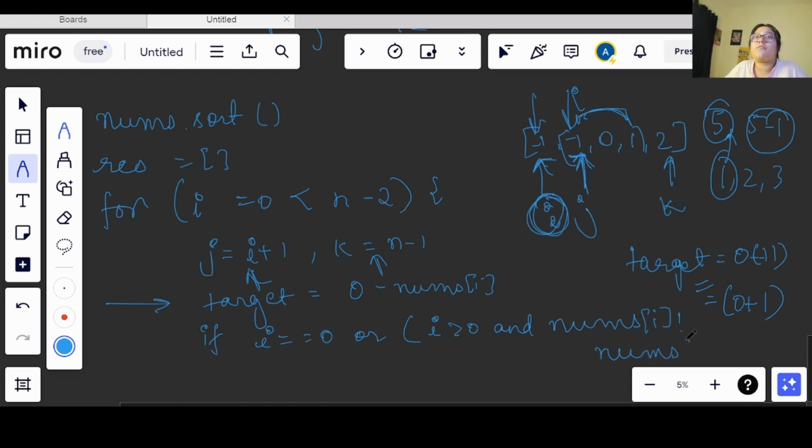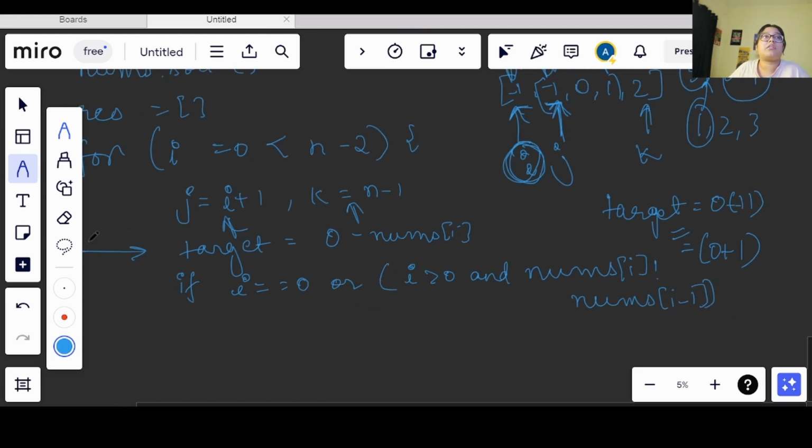Okay, this is a very important condition, because if you remove this if condition, then you will get the answer, but you will get repeated triplets. Like in this case there is a possibility of 2 same triplets, right, minus 1 0 1, minus 1 0 1. So we cannot return that, and in order to avoid that, you can do one thing.